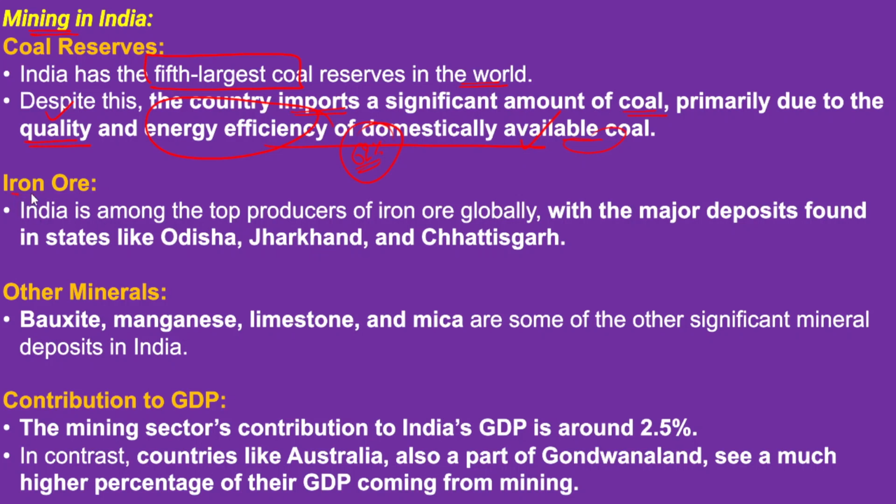Now after that, we need to talk about the iron ore. Iron ore is also mostly available in the Gondwana land areas. Odisha, Jharkhand and Chhattisgarh are the states where the Gondwana land is located. Therefore, India is one of the top producers of iron ore globally, with major deposits found in these 3 states.